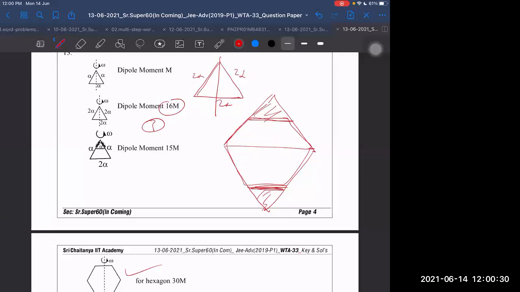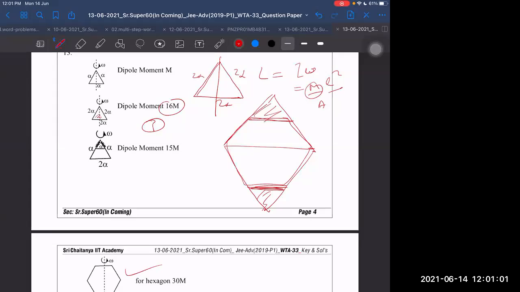By this way, angular momentum is what? Angular momentum is I into omega, and I depends on mass and also depends on length square. Length is doubled, but mass also depends on area. Mass depends on area, it is areal mass density. We'll subtract mass also now, sir. Wait a second, what are we subtracting?